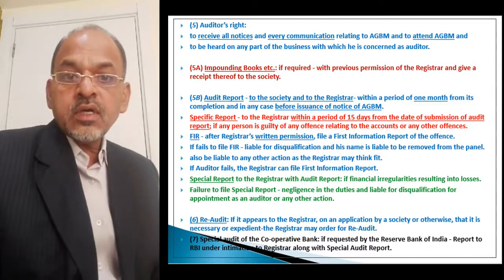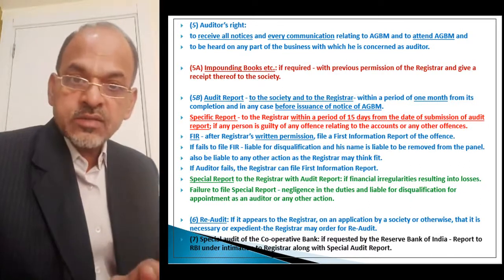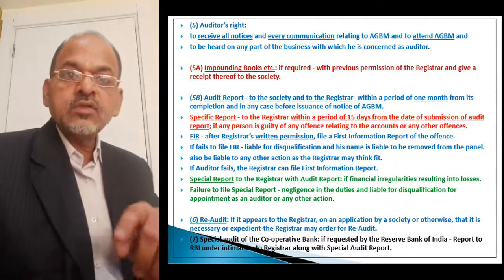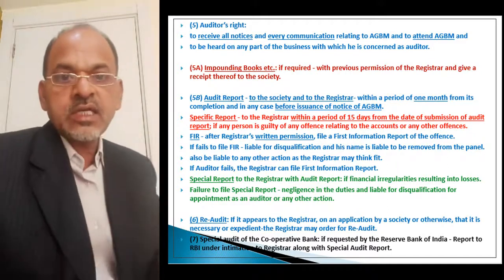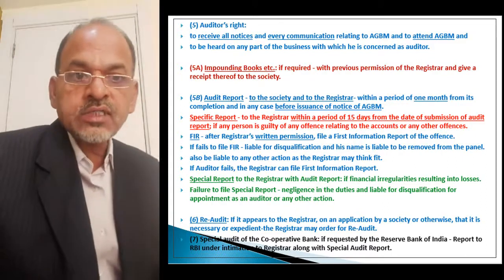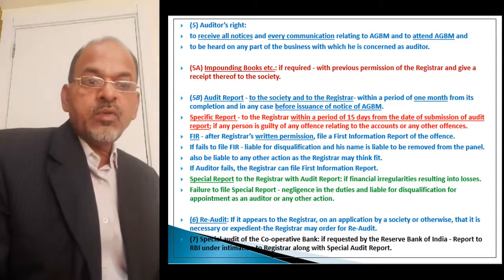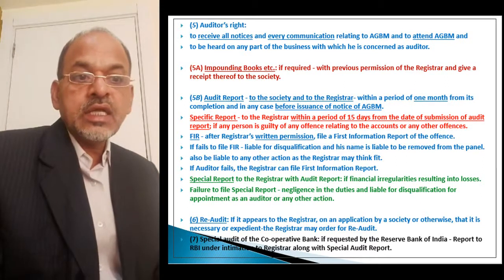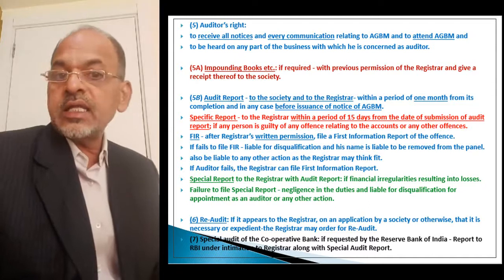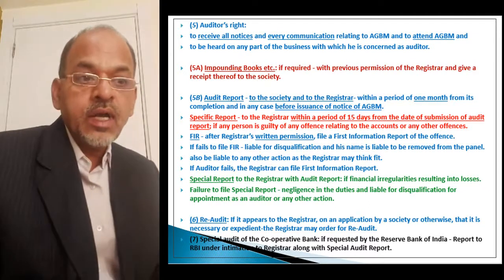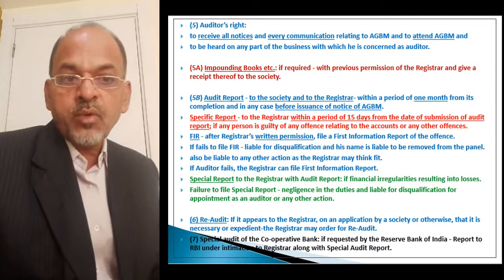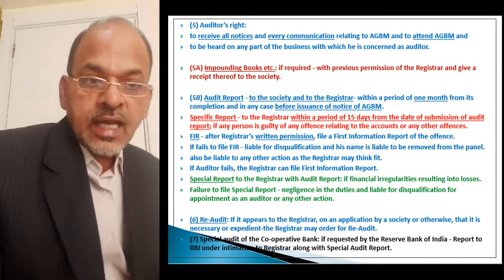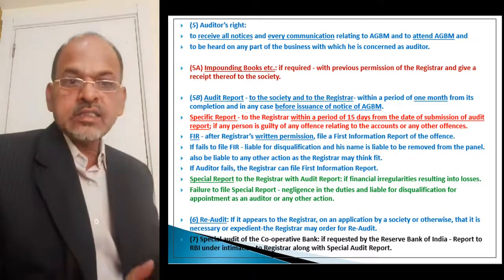If the auditor fails to prepare the special report and submit it to the registrar, then the same action can be taken against the auditor. What is that action? The auditor will be treated as liable for negligence in his duties, and he will be liable for disqualification from appointment as an auditor, and other action can be initiated against him.